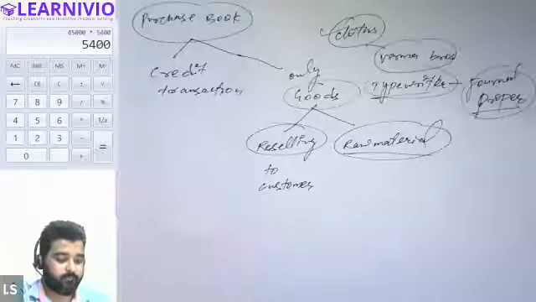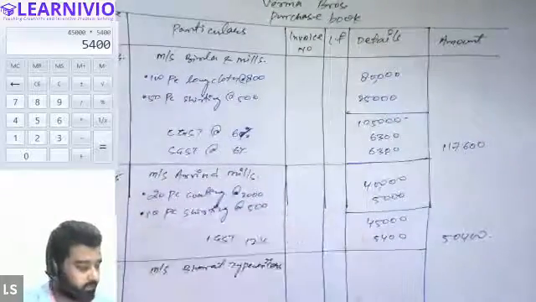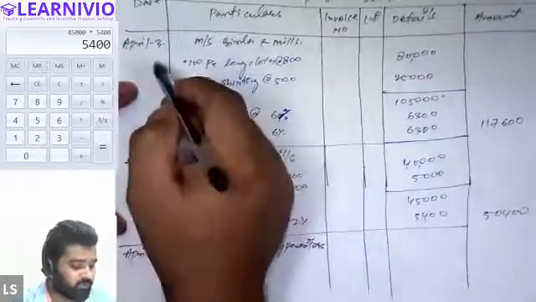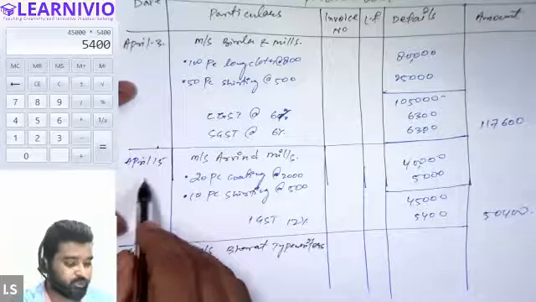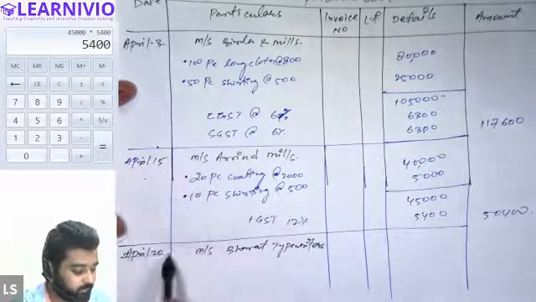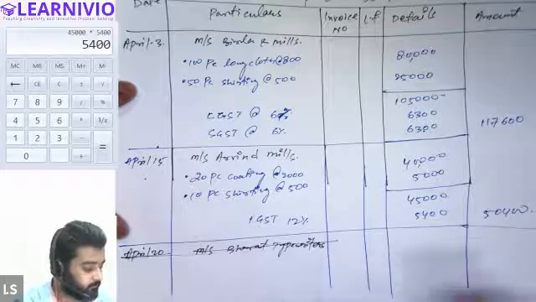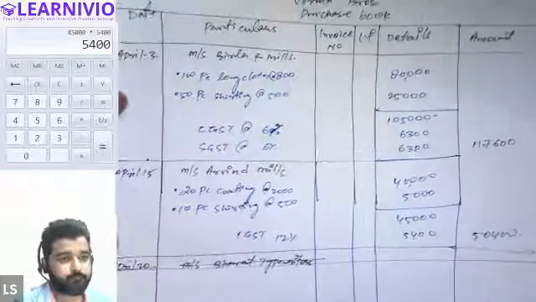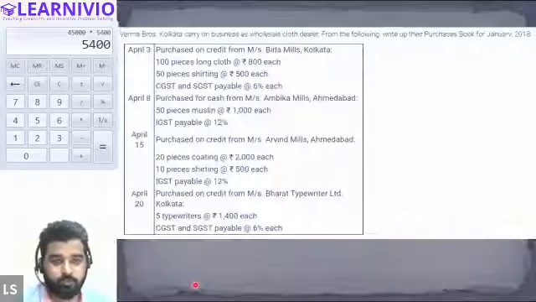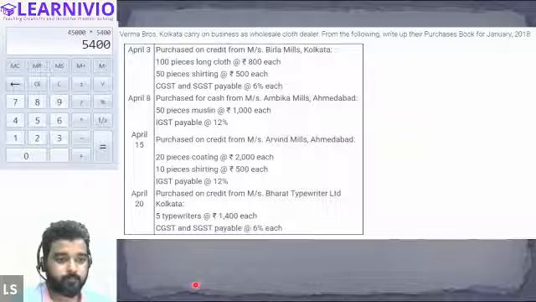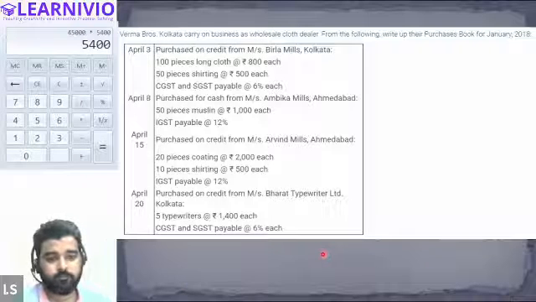So in this question, we will be doing these two transactions only: the transaction relating to April 3rd and the transaction related to April 15th. We will not be doing the other transactions. All right, everyone, so let's look at the solution. And this is the solution.